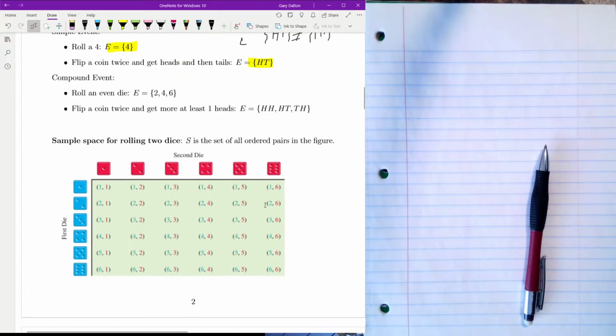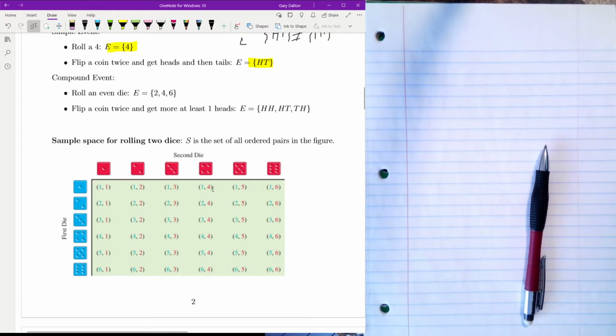Now this table indicates the sample space for rolling 2 die. What you'll notice is there's 36 entries. There's 6 entries for the result of the first die and 6 entries for the result of the second die. And it depends on how you use the table. Sometimes we're going to use the table as the total. Sometimes we're going to use the table as the first die and the second die. So there's a lot of different ways you can use this table, and it changes what the sample space is.